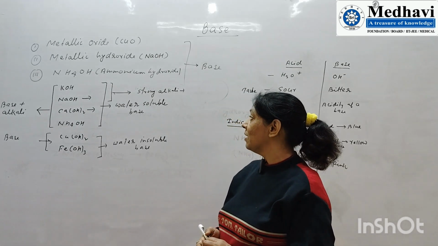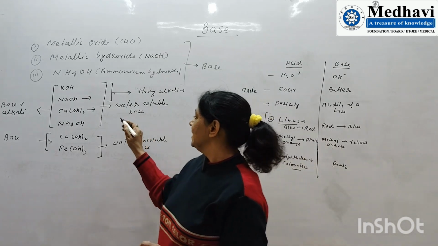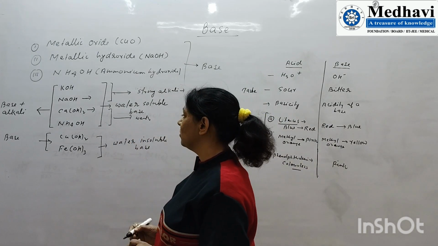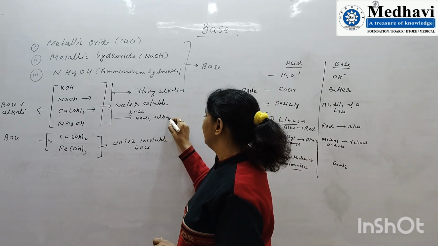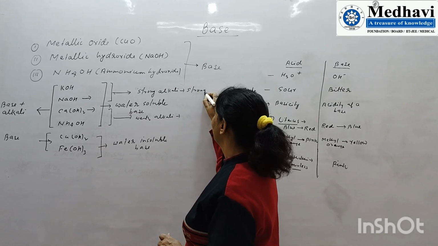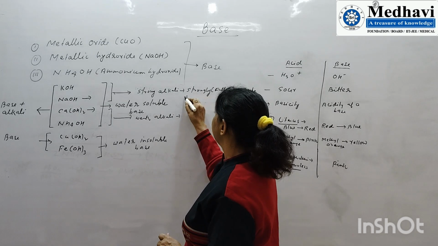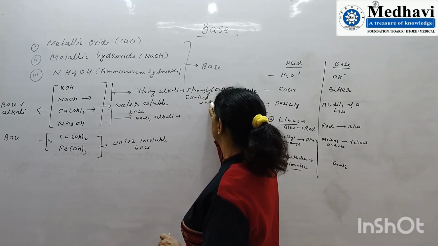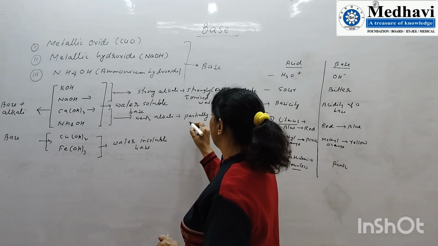These two compounds completely ionize in water to give ions, whereas calcium hydroxide and ammonium hydroxide are weak alkalis because they partially ionize. Here strongly, or you can say fully ionized in water, and here partially ionized.